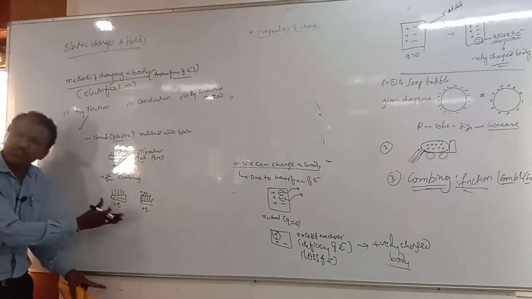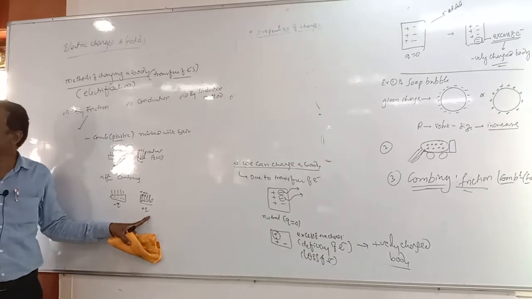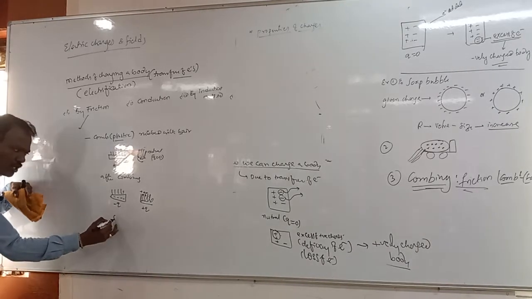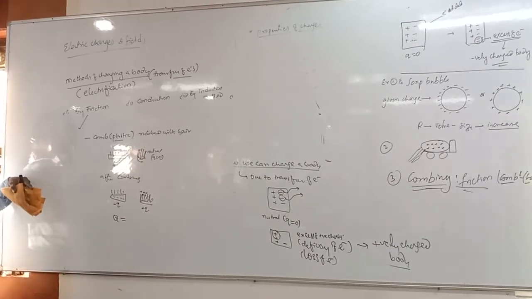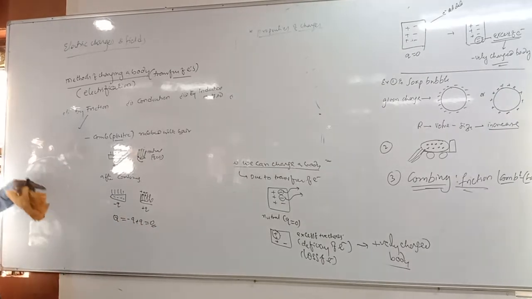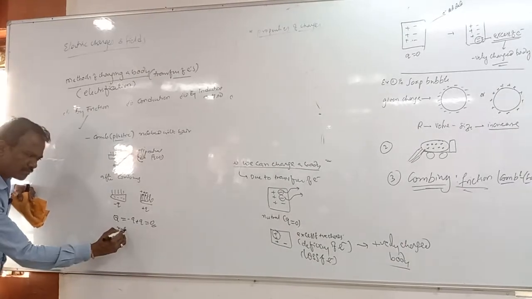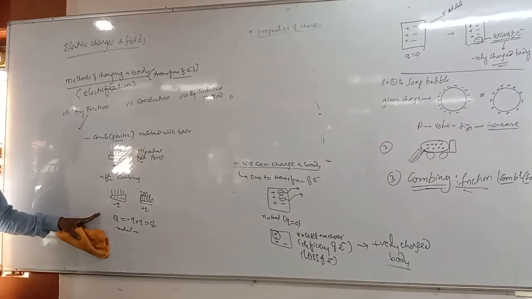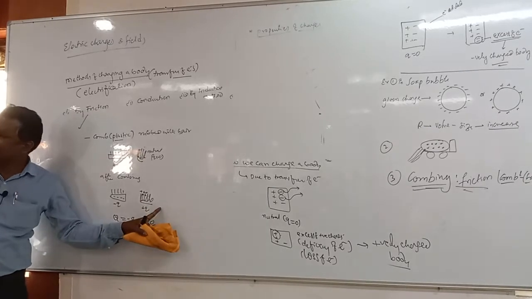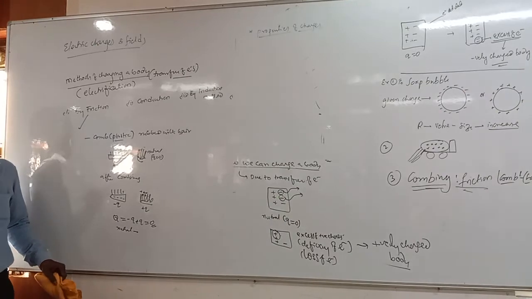See, whatever amount of charge is lost here, the same amount of charge will be gained here. The total charge, minus q plus q, will again be 0, meaning again it is neutral. What happened here is just charge transferring from one body to the other body due to friction.